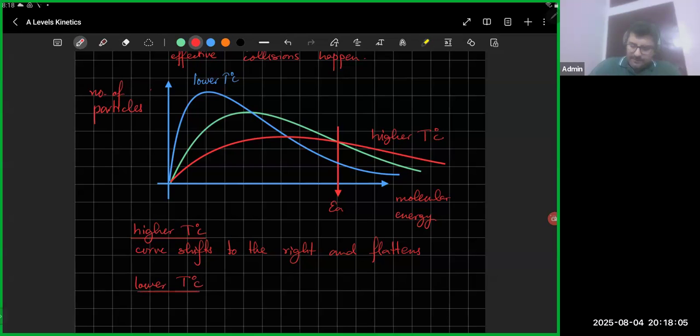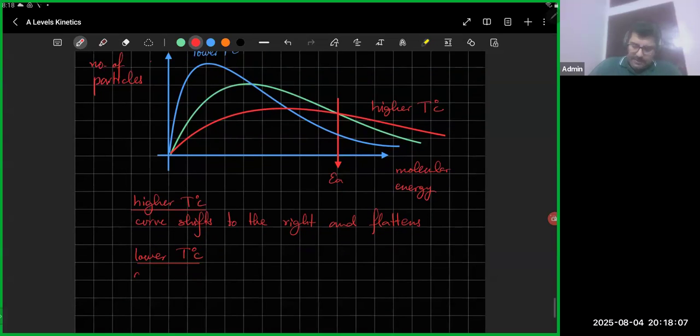At lower temperatures, the curve shifts to the left and rises. You get these two things. You've got to remember this. So that's all the AS recap.